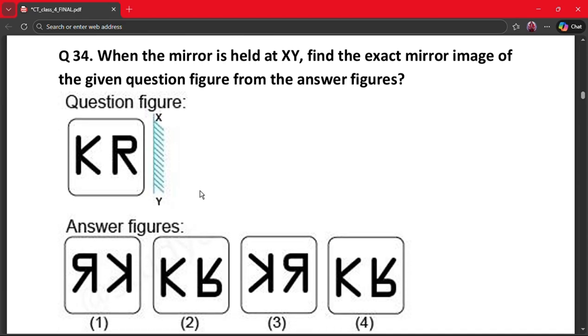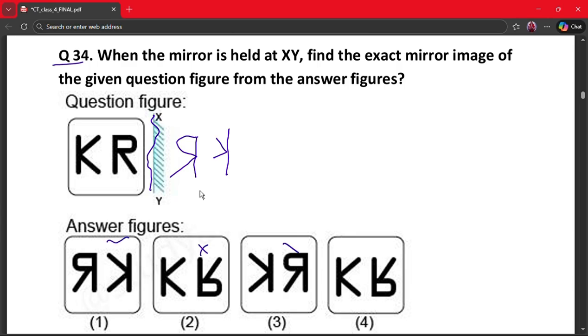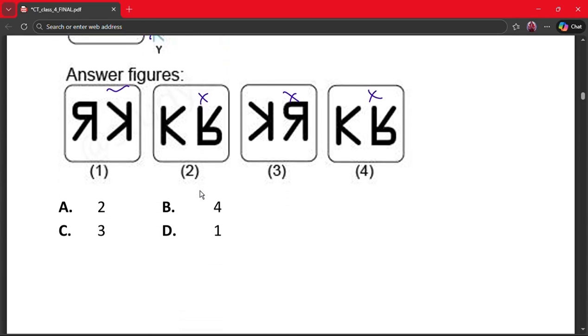Our next question is question number 34. When the mirror is held at XY, find the exact mirror image of the given question figure from the answer figures. So let's assume this is the mirror. So our reflection would be something like this. So we need to find something like this, which is in option A, yes, option B, no, option C, no, option D, no. So the correct one is 1. So let's find 1. Option A says 2, option B says 4, option C says 3, and option D says 1. So this is a 1 which matches this. So our correct answer is option D.